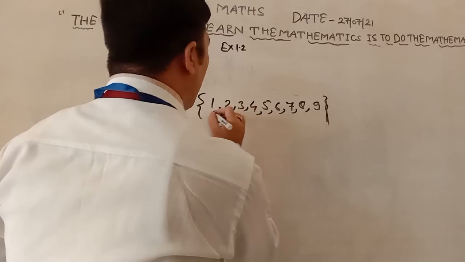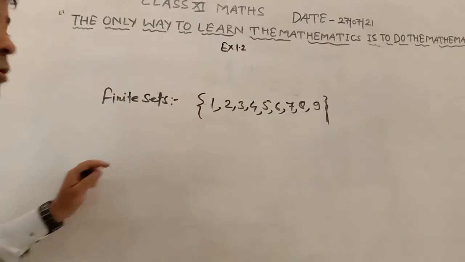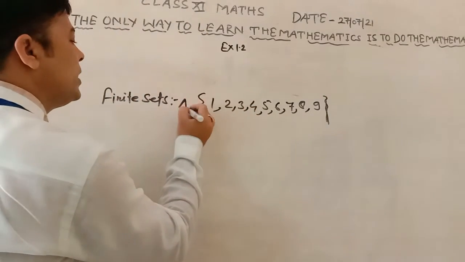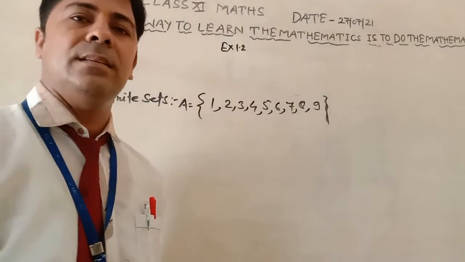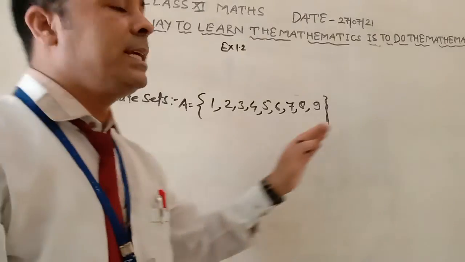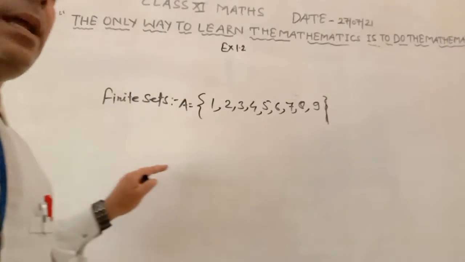Here you can count the elements, so it is a finite set. Natural numbers less than 100 is also an example of a finite set.